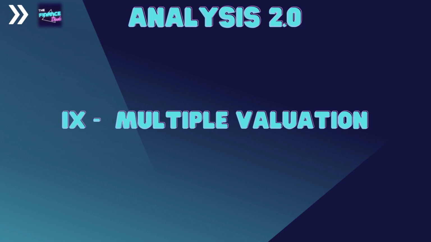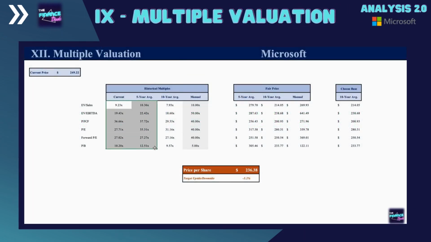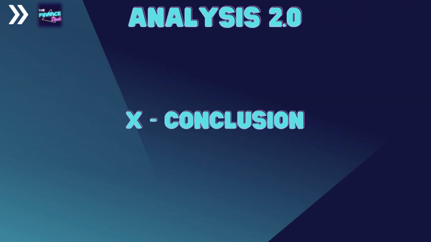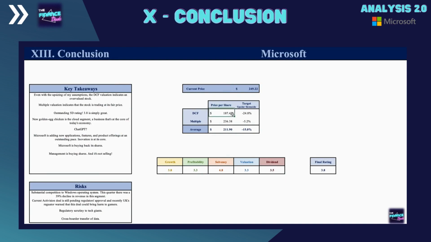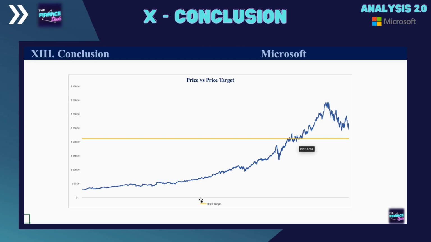For the multiple valuation, I will simply update all the variables necessary for the multiple calculation and check how it has trended compared to Analysis 1.0. With this second analysis, we increased our probability of success and are finally in position to make a final decision about the company. If I was wrong about a business in Analysis 1.0, I hope to find its flaws in this Analysis 2.0. If I confirm that it's indeed a great business to buy, I need to look at the price. Is it overpriced?